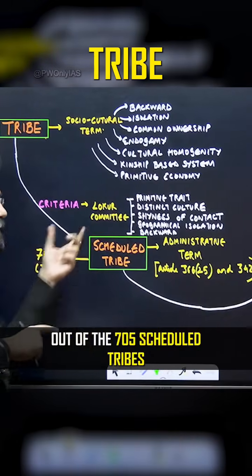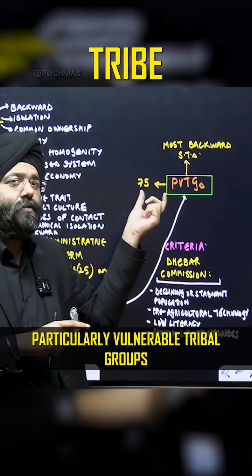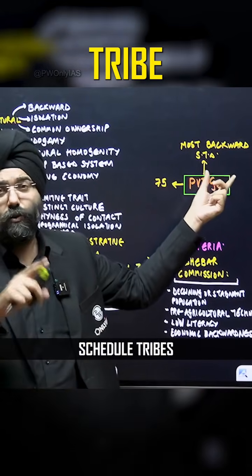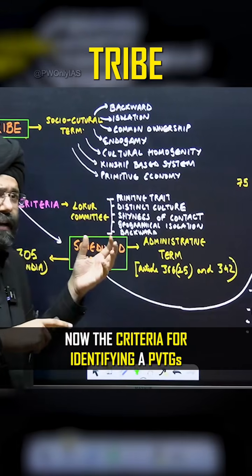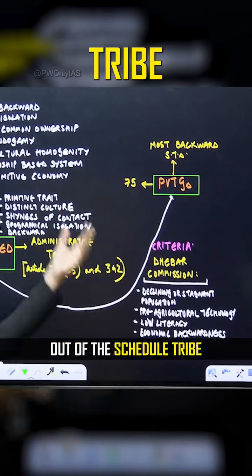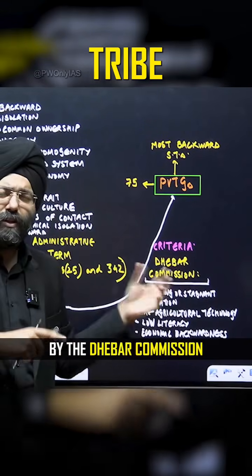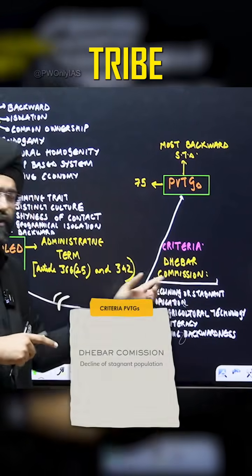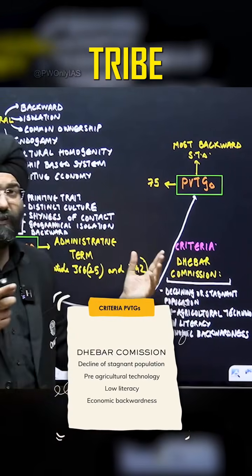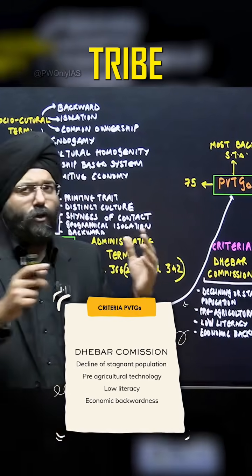Out of the 705 scheduled tribes, you have 75 particularly vulnerable tribal groups. These are the most backward scheduled tribes. Now the criteria for identifying a PVTG out of the scheduled tribes has been given by the Dhebar Commission, with parameters like declining or stagnant population, pre-agricultural level of technology, low literacy and economic backwardness.